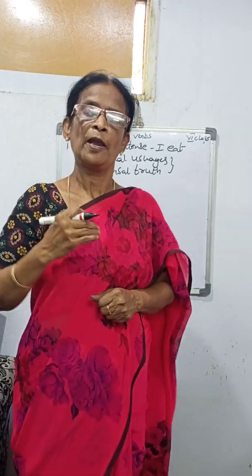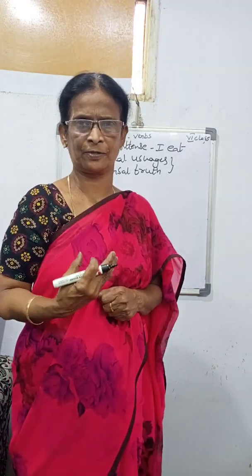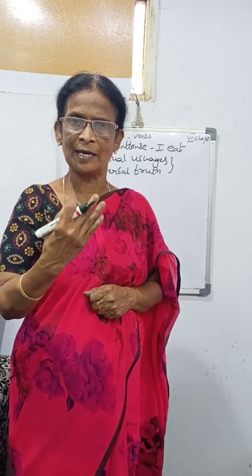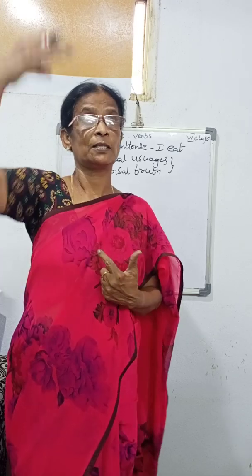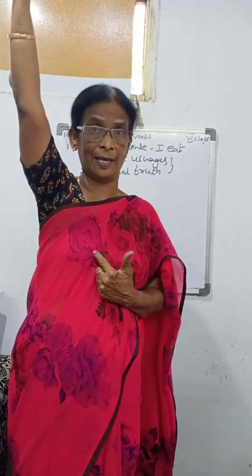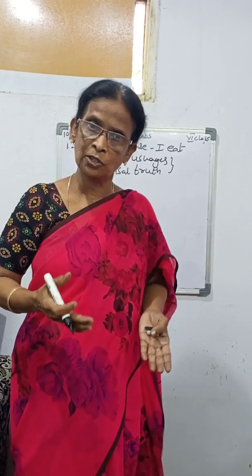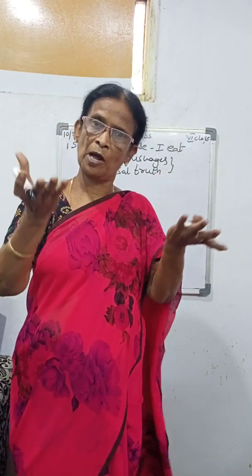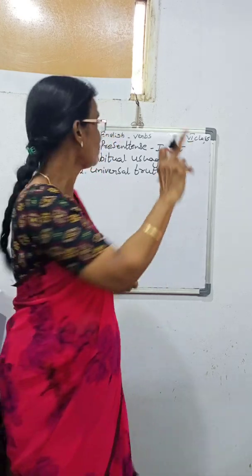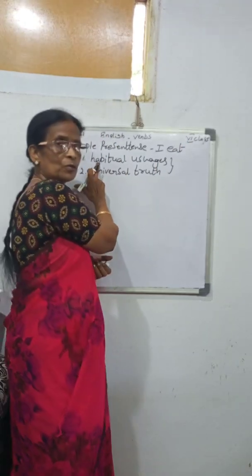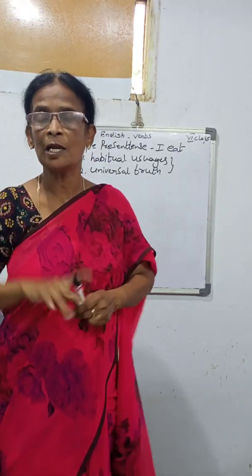For example, every day I read a newspaper. Every day, that is a habit. Every day I read newspaper, that is habitual usage. Universal truth: the stars are in the sky. Not were in the sky. Yesterday also stars are there. Today also stars are there. And tomorrow also stars are there. There is no past tense. So you use present tense for habitual usages, and second one is the universal truth.